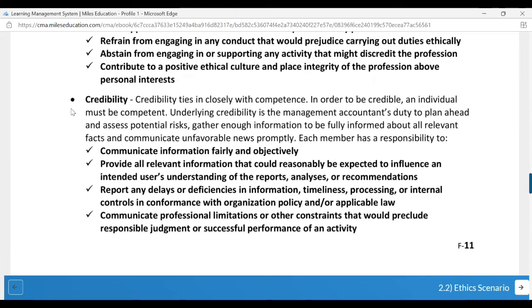Credibility. Communicate information fairly and objectively. Provide all relevant information that would reasonably be expected to influence an intended user's understanding of the reports, analysis, or recommendations. You should also report any delay or deficiency in information and communicate professional limitations.